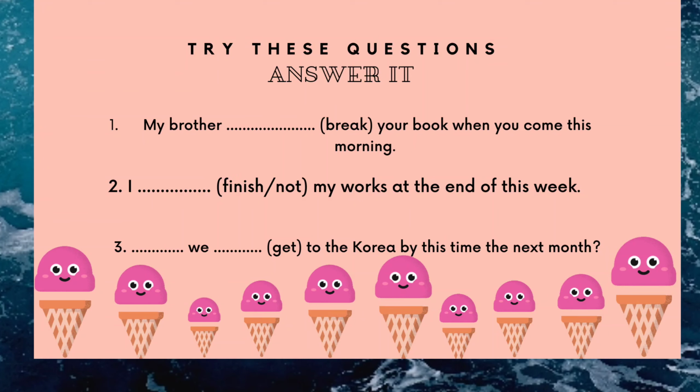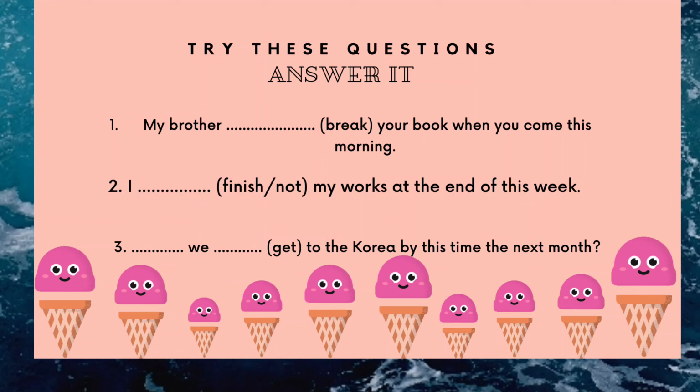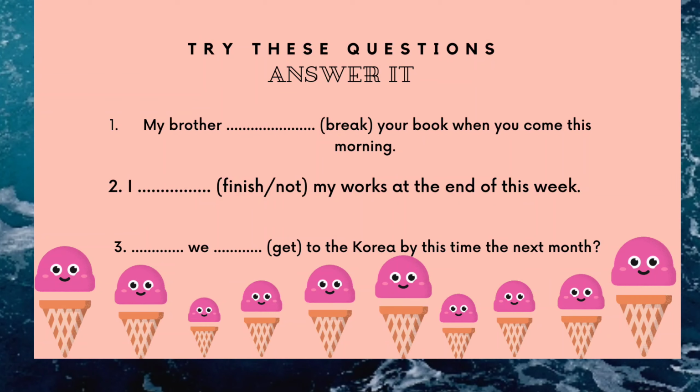Well, students, the 3 tenses about the future we have done. First, simple future using will plus verb 1, and future continuous or progressive will be plus verb 1 plus ing, and the last, future perfect: will plus have plus verb 3. So in the future perfect you have memorized verb 3.